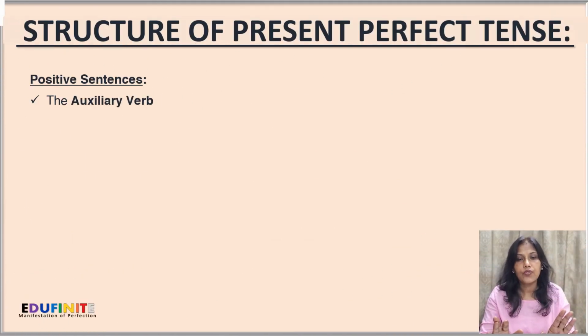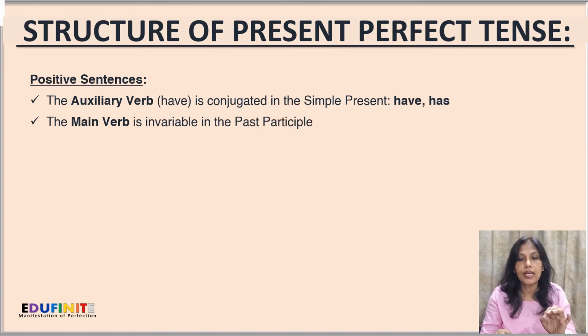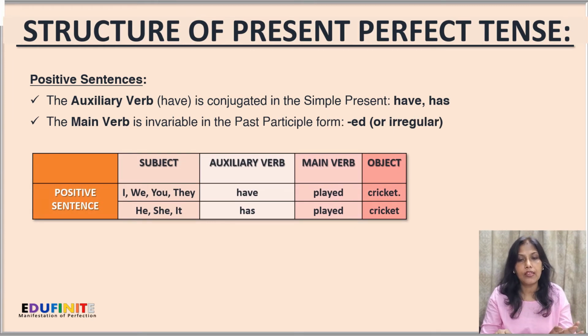Next, as for the structure of a positive sentence in present perfect tense, the auxiliary verb have is conjugated in the simple present, that is have or has. The main verb is invariable, in the past participle form, that is ed, or if it's an irregular verb, the appropriate form will be required over here. So let's check the sentences.